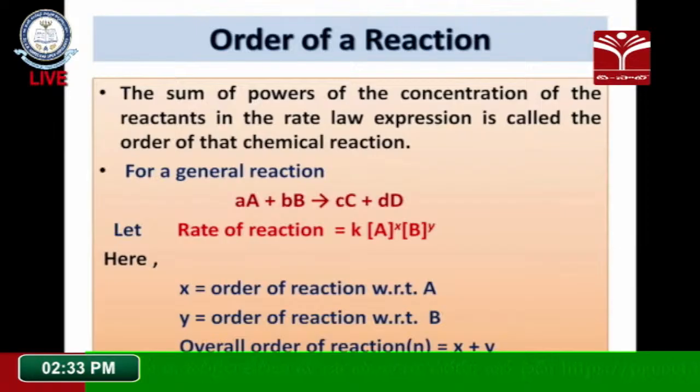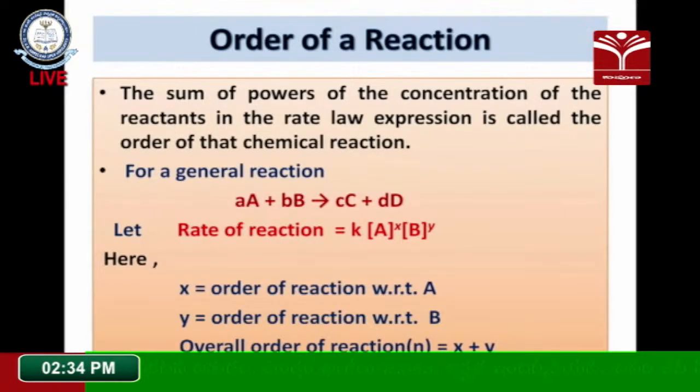The order may be zero, positive, negative, or a fraction. All the possibilities are there for the order of reactions. When reactants are converted into products and the order of the reaction is zero, it means that the rate of reaction is independent of the concentration of the reactants.